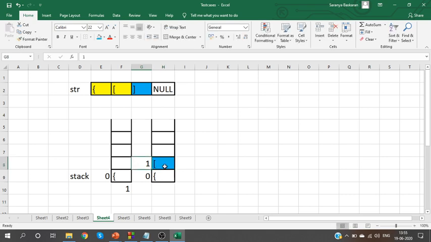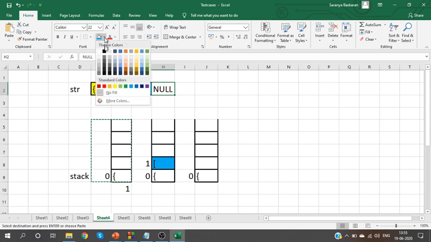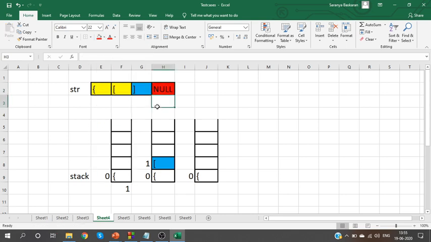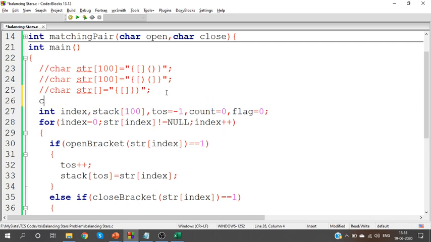After popping that element, index will come back to 0. Now I will reach null. When I reach null, you will stop your processing. So I found one matching pair. The square brackets were matching. So count value will be 1. So our result will be the brackets are balanced. Shall we check that?